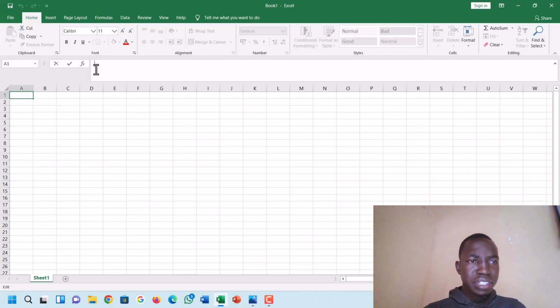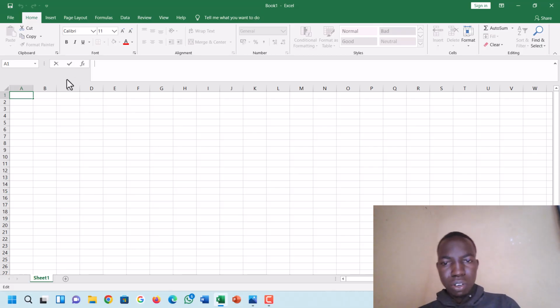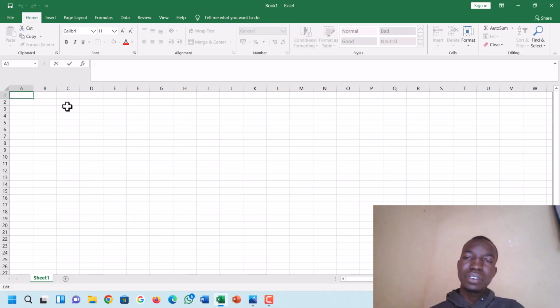So let's see what is called a workbook, for example. Now a workbook is a collection of spreadsheets or worksheets. A workbook is a collection of sheets. Now a collection of sheets is what forms a workbook.